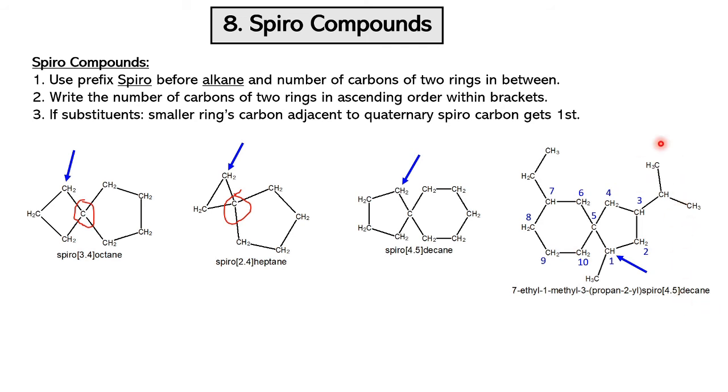So this substituent you can name as isopropyl or propan-2-yl, because CH3, CH2, CH3 is called propane, but this carbon is attached to the ring at the second position, 1 and 2. So propan-2-yl is the substituent name.